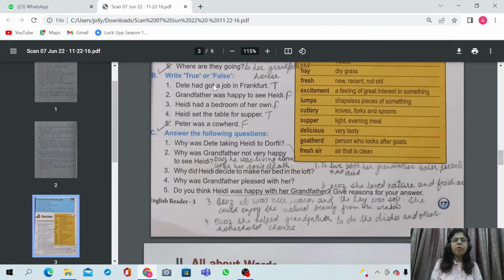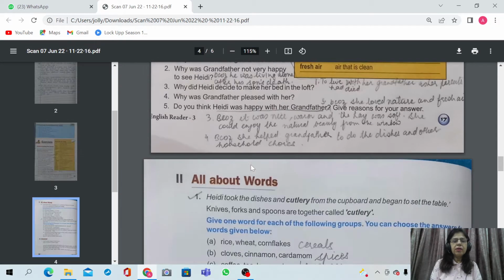Write true or false. Dete had got a job in Frankfurt. True. Grandfather was happy to see Heidi. False. Heidi had a bedroom of her own. False. Heidi set the table for supper. True. Peter was a cowherd. False. He was not a cowherd, he was a goatherd. So these question answers, exercise C also we have already done.